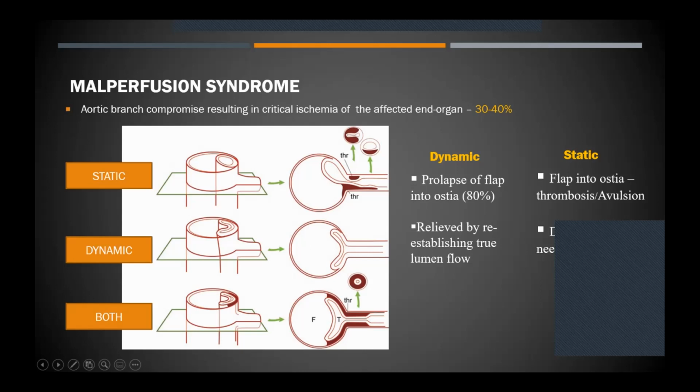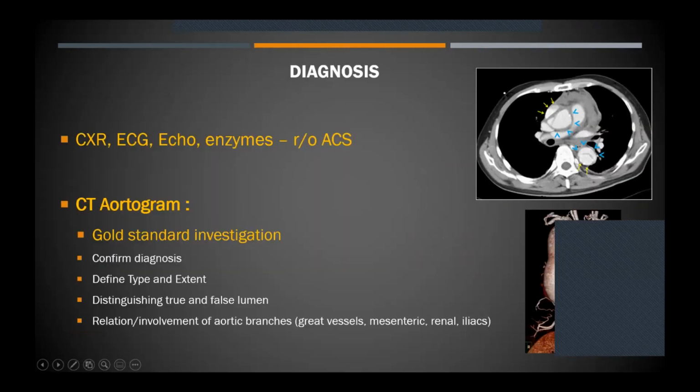On the contrary, you can have what is known as a static malperfusion. So this is when there is a dissection actually affecting the branch itself, which can have a thrombosis or avulsion of the branch as well. So this will not be treated by merely treating the dissection. You have to also give direct intervention to the particular branch.